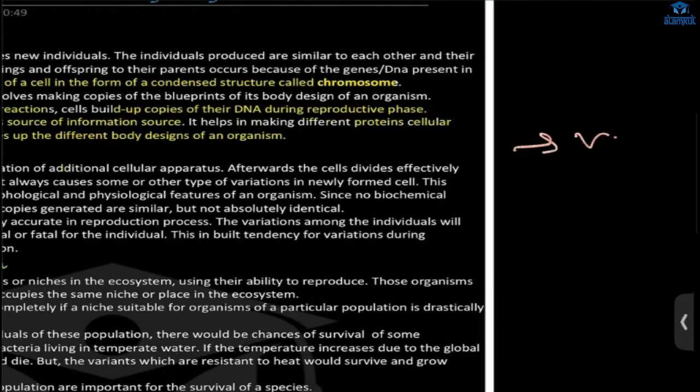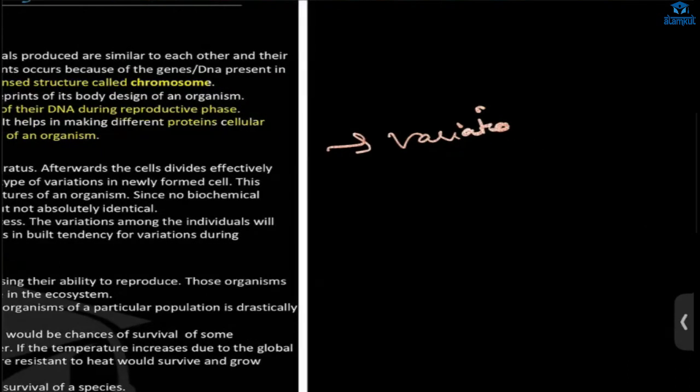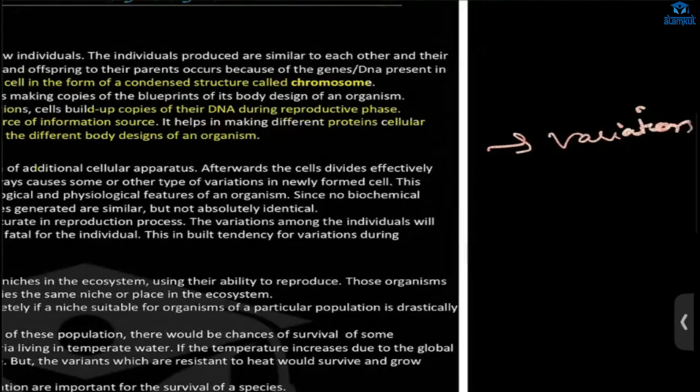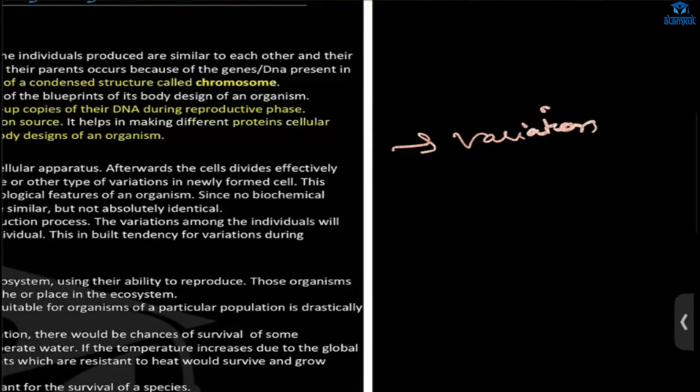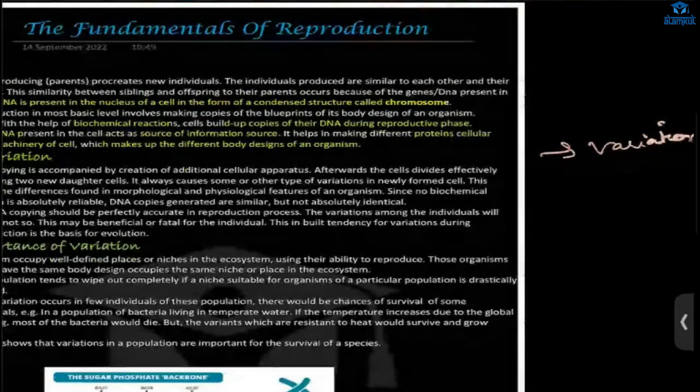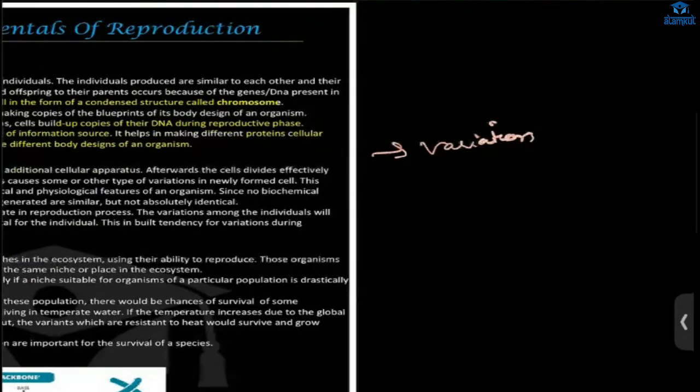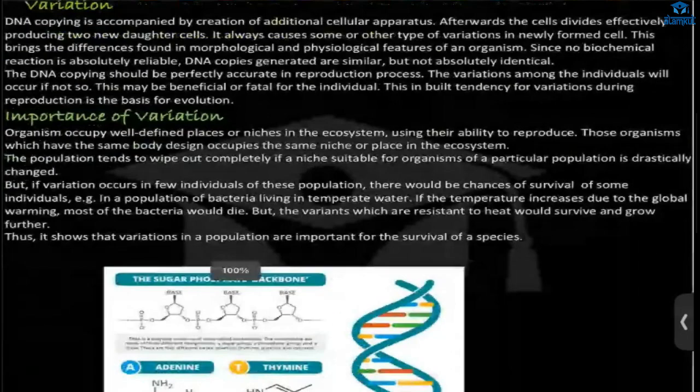So this variation or mutation will sometimes be beneficial for an organism, or it will be what? Fatal for an organism. Both cases will happen. Beneficial and fatal. That means the organism could die. Oh, okay, that I know. Variation. Okay.